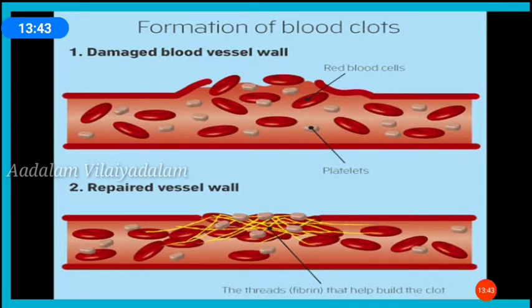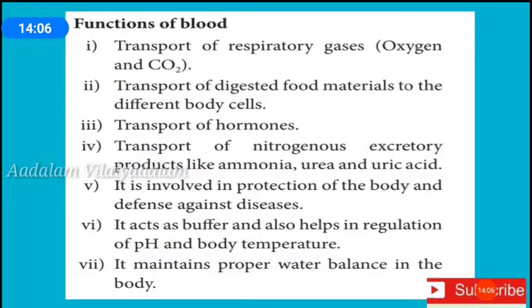This semi-solid blood is called a clot. When a person receives a cut or injury in the skin, the blood flows and then it clots. This blood clot seals the gap in the injured blood vessel, which prevents further bleeding. This process is known as blood clotting.